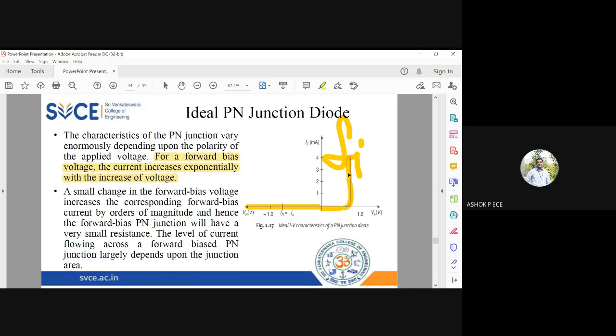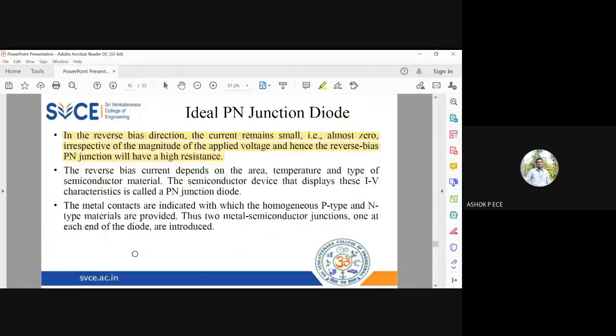See, in forward bias, the current is high. When current is high, what does it mean? The diode is going to offer a very, very small resistance. By Ohm's law, when current is high, resistance is very, very small. So in forward bias, the diode offers a very small resistance. In reverse bias, since the current is ideally zero, it offers a very high value of resistance.